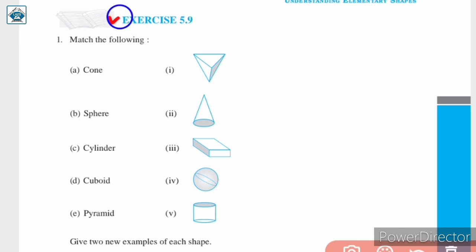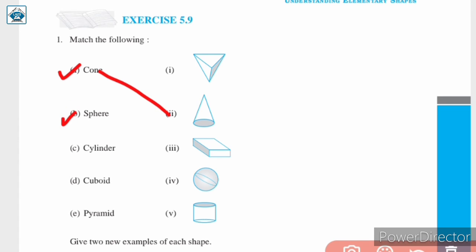Let us now begin Exercise 5.9. Question number 1. Match the following. So in this question we have to match the name of the three-dimensional shapes with their respective illustration. So सबसे पहले जो given है that is cone. So among this shape we can see that this is a cone. So A matches with second.